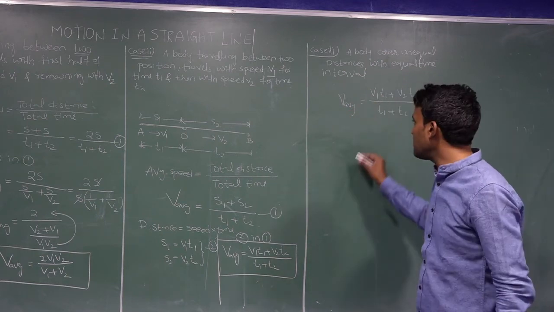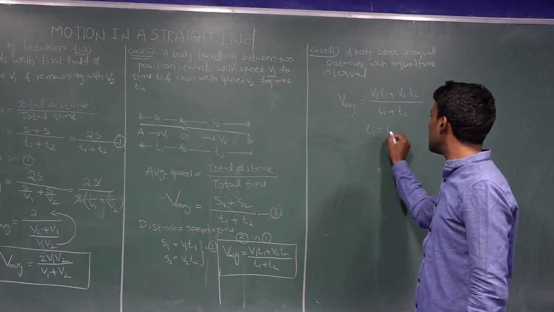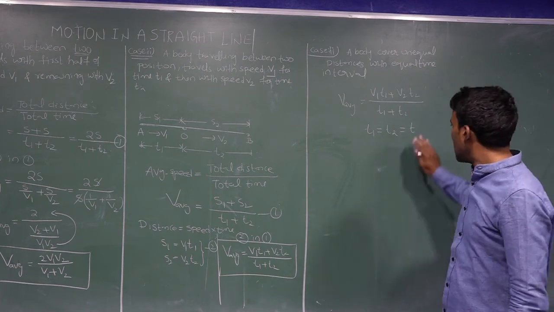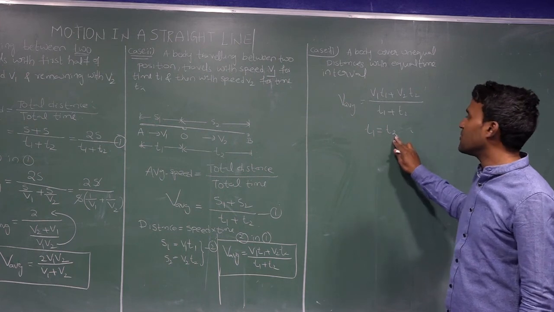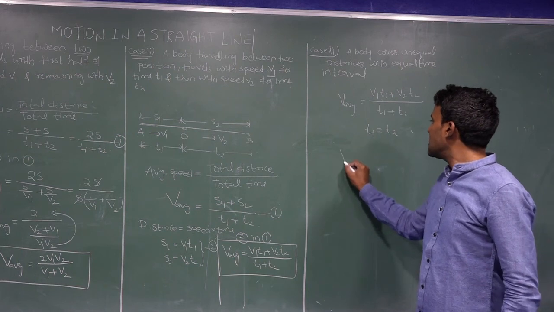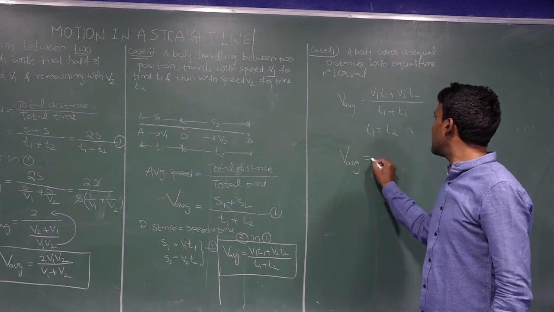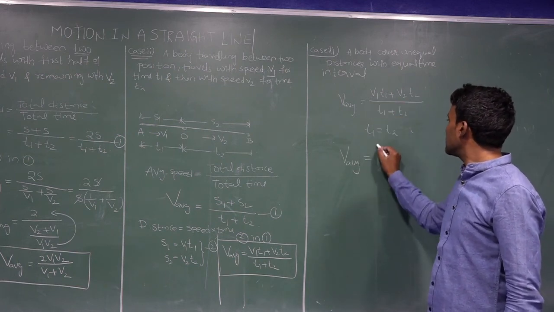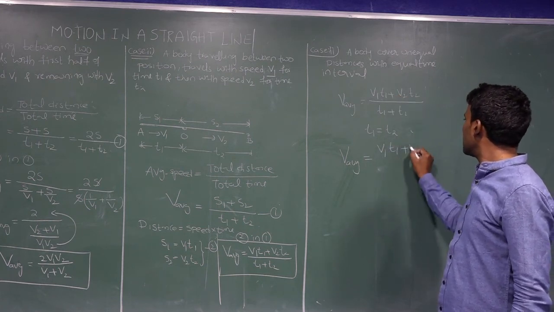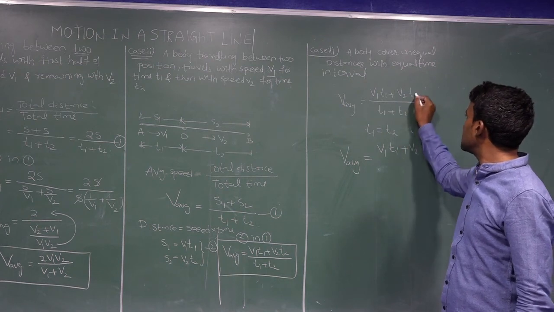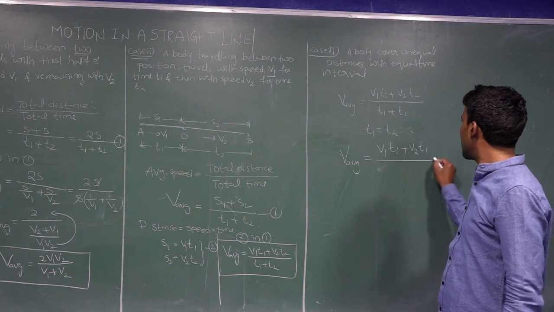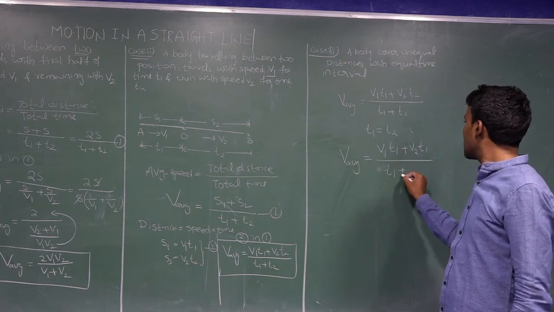Equal interval of time means we have to write T1 is equal to T2 is equal to T. Substitute in this equation: average speed is equal to V1 T1 plus V2 T2 divided by T1 plus T2.